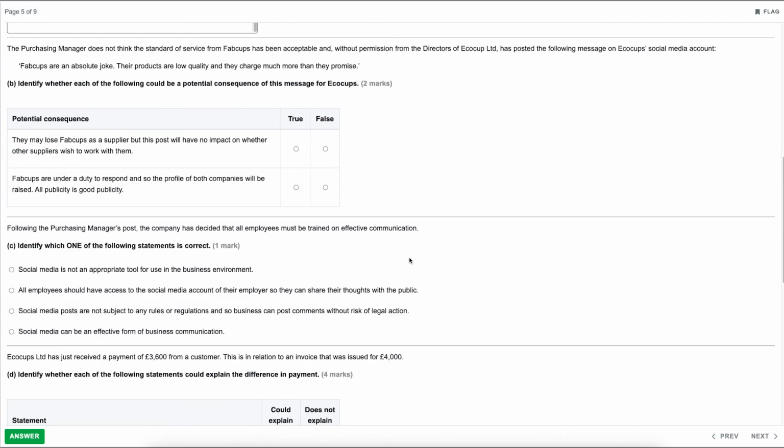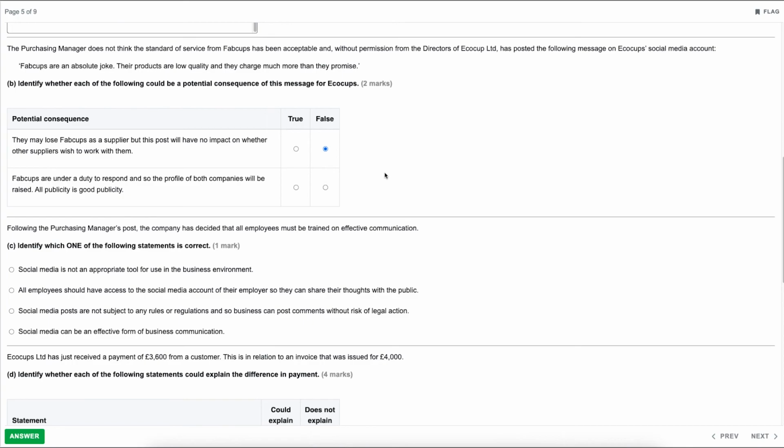Potential consequences then. So we've got they may lose Fab Cups as a supplier, but this post will have no impact on whether other suppliers wish to work with them. That would absolutely be false. If you're putting something out on social media that is negative towards one of your suppliers, it may mean that other suppliers are also less inclined to work with you, knowing what the potential consequences are of you acting unprofessionally.